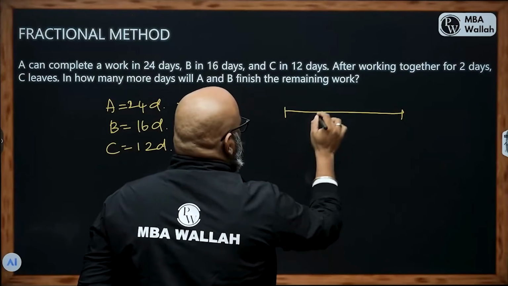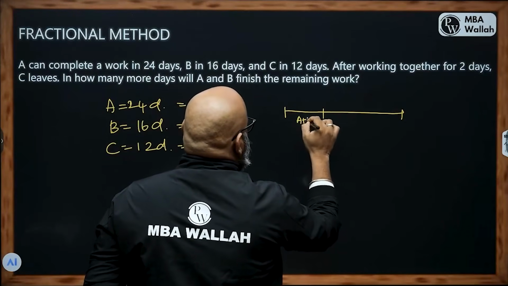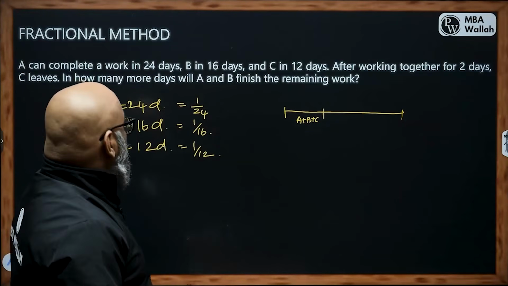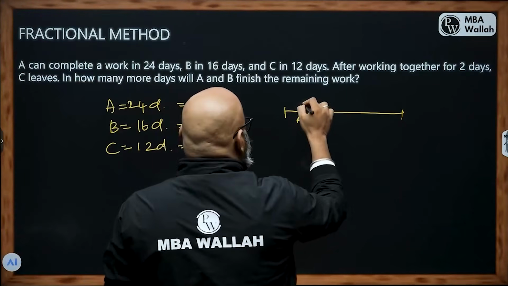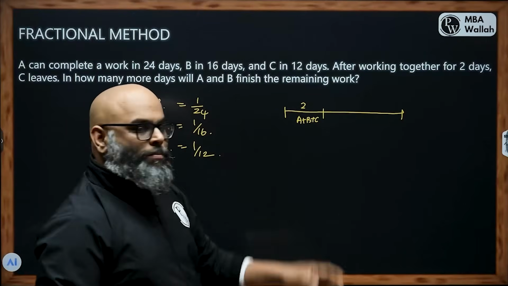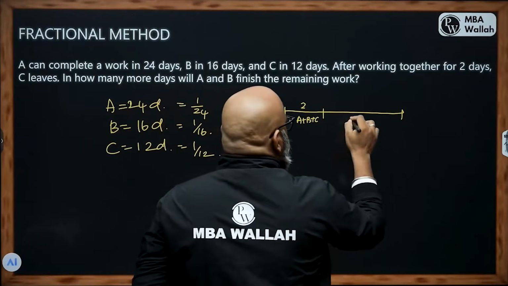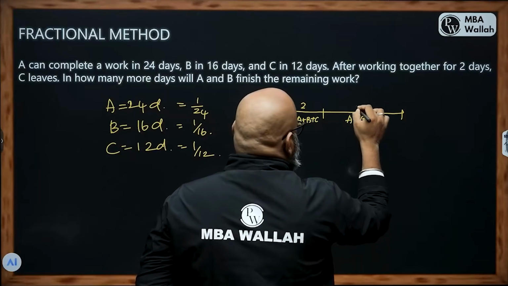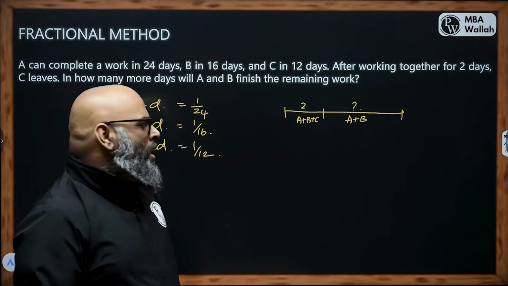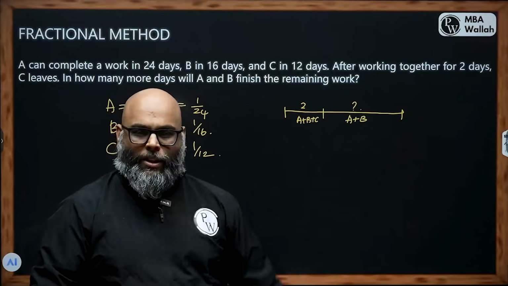After working together for 2 days, A plus B plus C, C leaves, which means for the first 2 days it was A, B and C. But after this, C has left. So how do you solve this question? A plus B for the remaining time. But we don't know how many days it is. How do you do this? I'll have to write an equation that fits here.